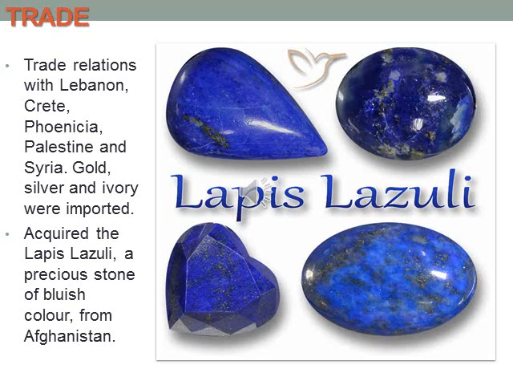Gold, silver and ivory were imported. Then they acquired lapis lazuli. You can see in this picture a bluish colored stone. It was a precious stone. They acquired this stone from Afghanistan.